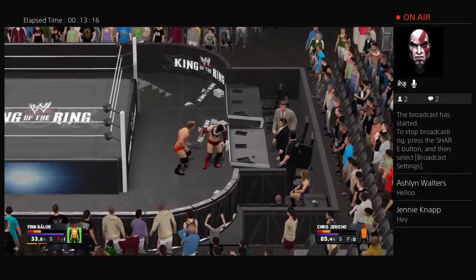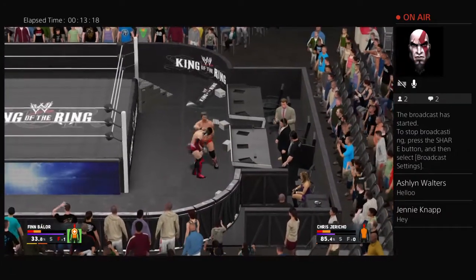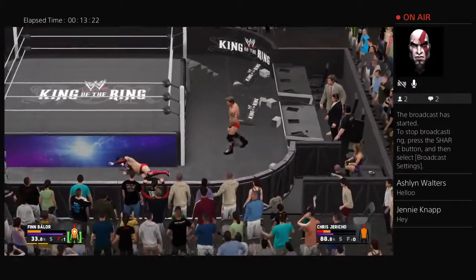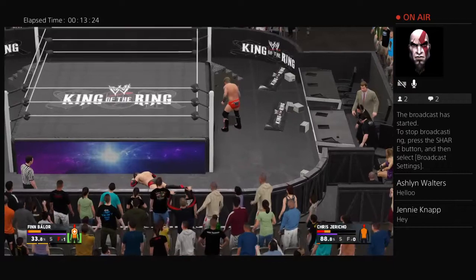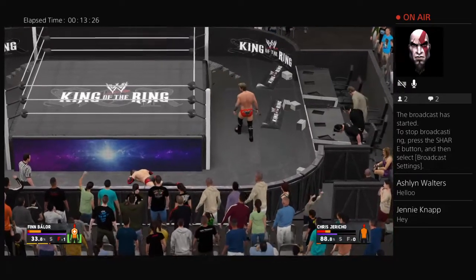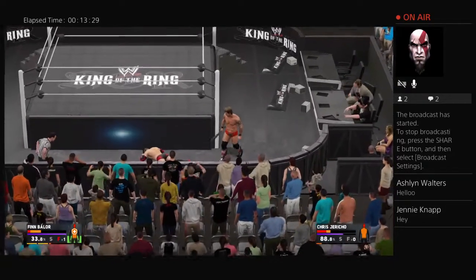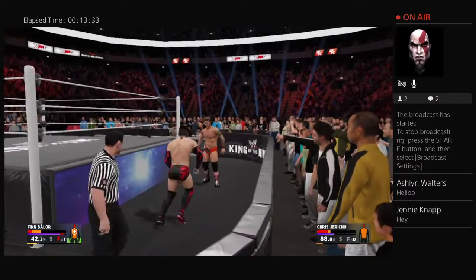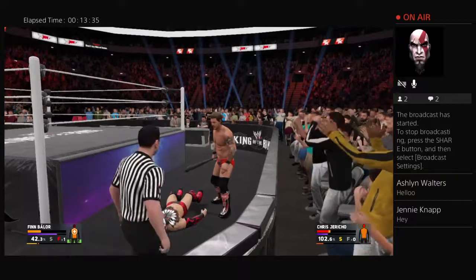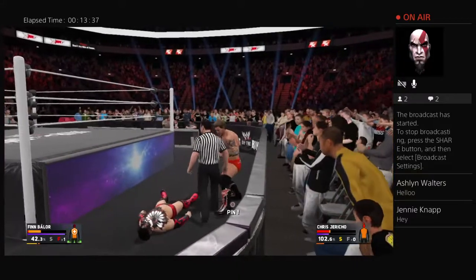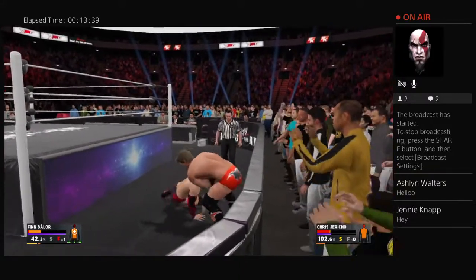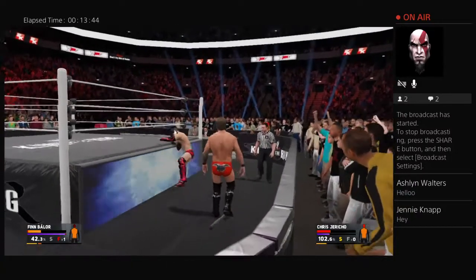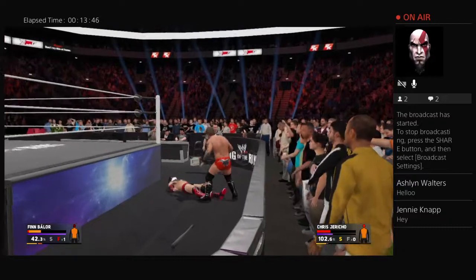Oh Lord. And Jericho is able to counter whatever Balor had in mind and bashes the head of Balor off the announcement table and tosses him into the ring post. Finn Balor getting tossed face first into that steel ring post. And now look at Jericho. Jericho has that bat now, and he's going right after Balor. Balor retreating. And oh, Balor getting taken down with that big time bat shot. Oh boy, this is real bad news for Finn Balor. He gets tossed right into the apron.